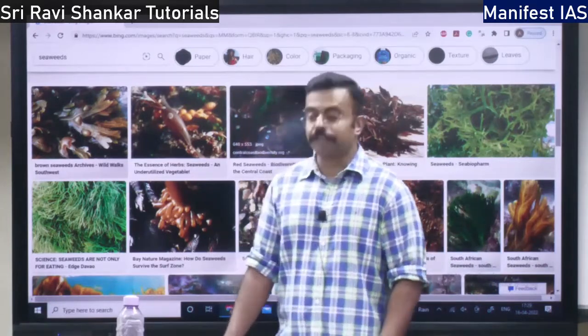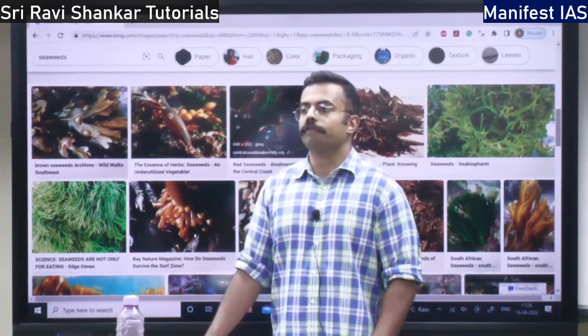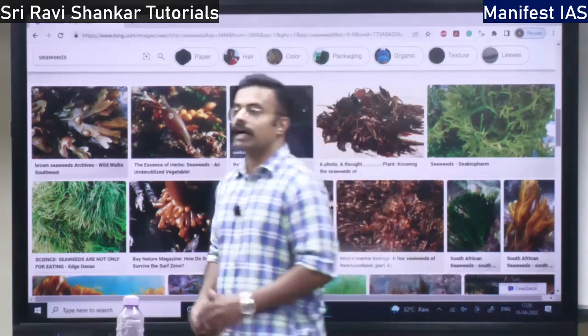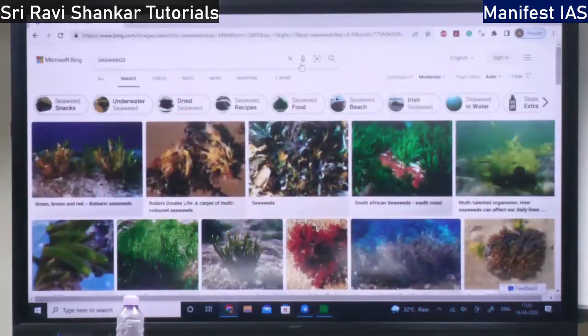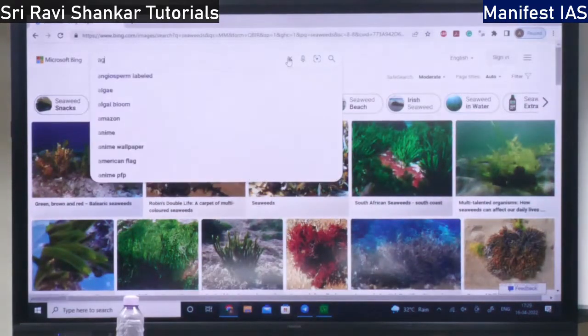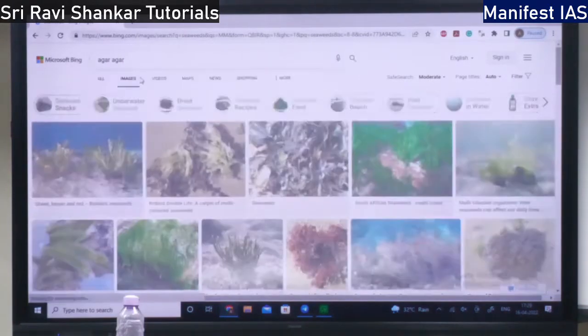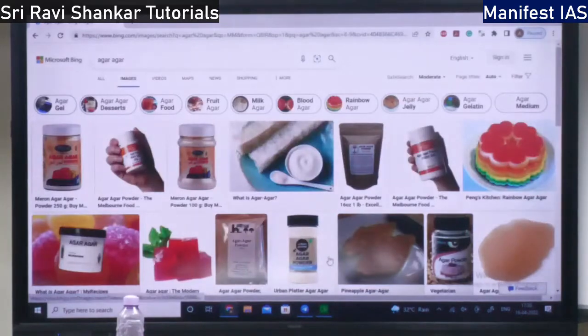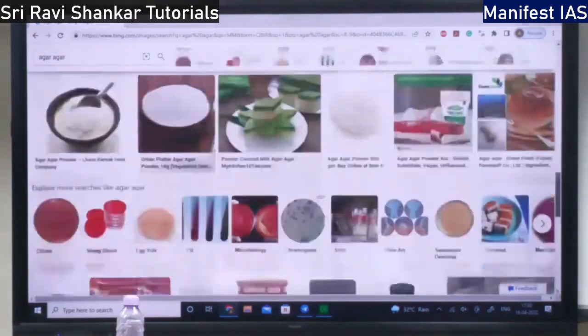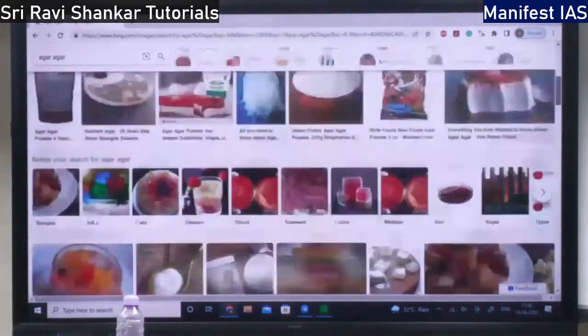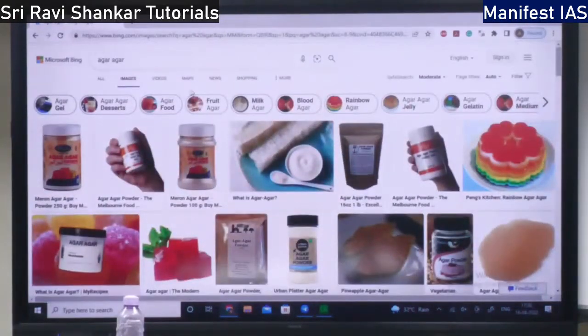So what are the different types of seaweeds? The first is agar agar. Agar agar is a seaweed. So you might have heard this name, agar agar. It is used commercially. They have asked this question many times in the exam. Agar agar, what is it? It is a seaweed. So now they are selling it. They have made it into some proper product and they are selling it, right? Agar agar is one thing.